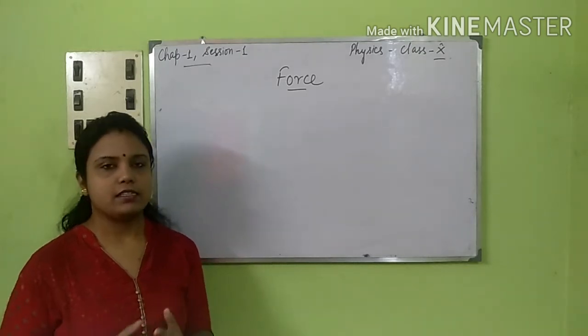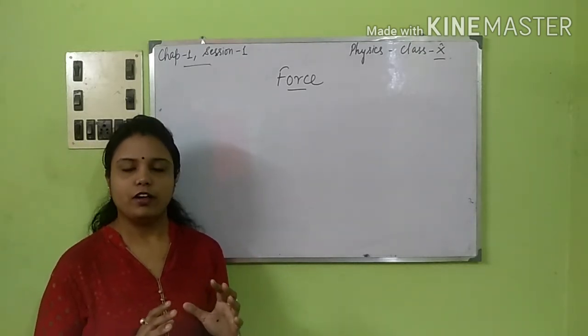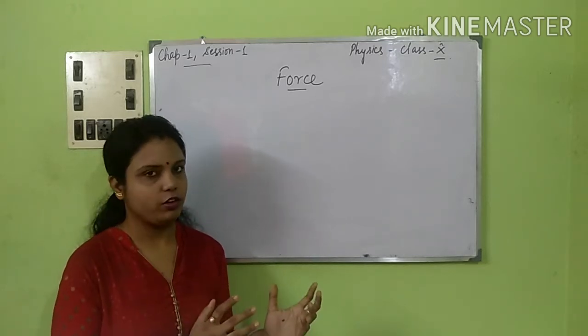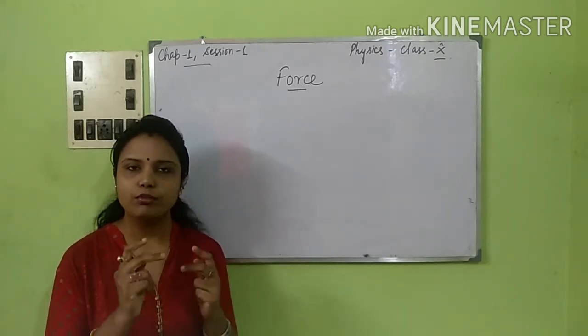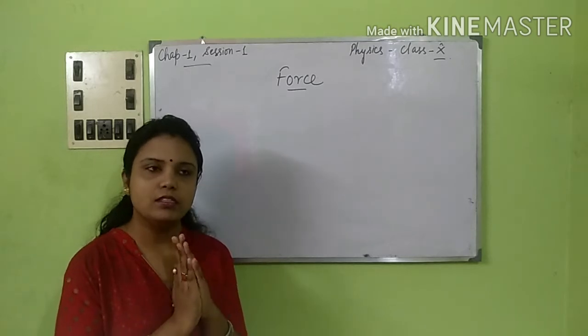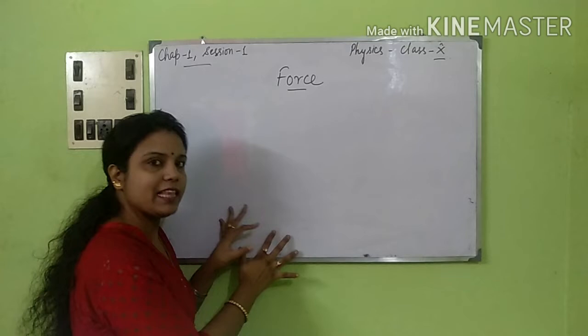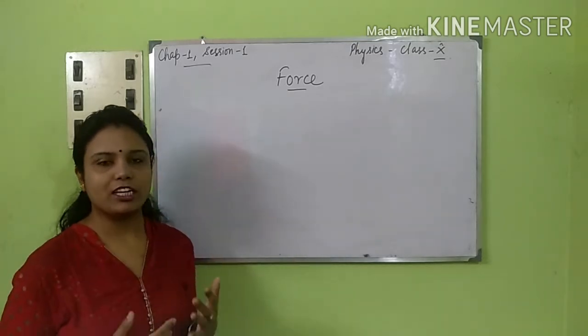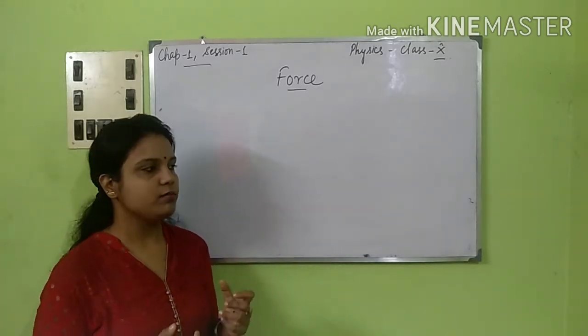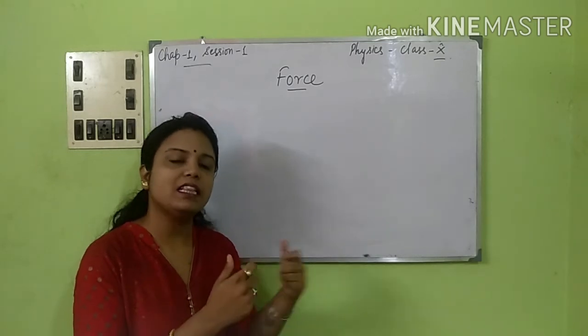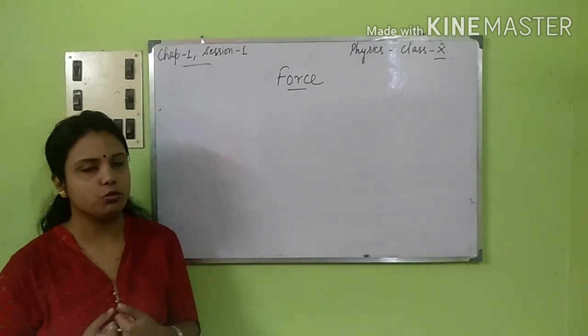Okay, next. These were some of the effects which I have already discussed with you. Now we have two types of forces. One is a contact force, that is we are touching the body and then a particular action is being taken. Sometimes we are not touching the body but still there is a force acting between the two bodies.